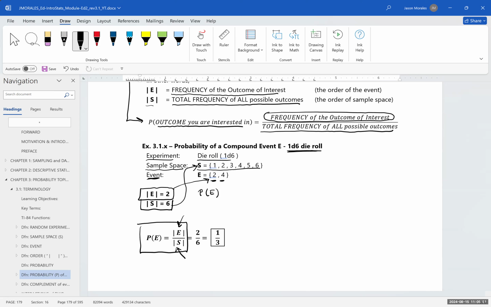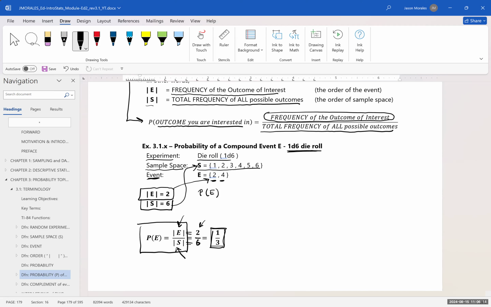And so when we calculate the probability of rolling a 2 or a 4, that's going to be a fraction or a ratio of 2 over 6 because the order of E is 2, the order of S is 6, and that can be reduced down to 1/3.